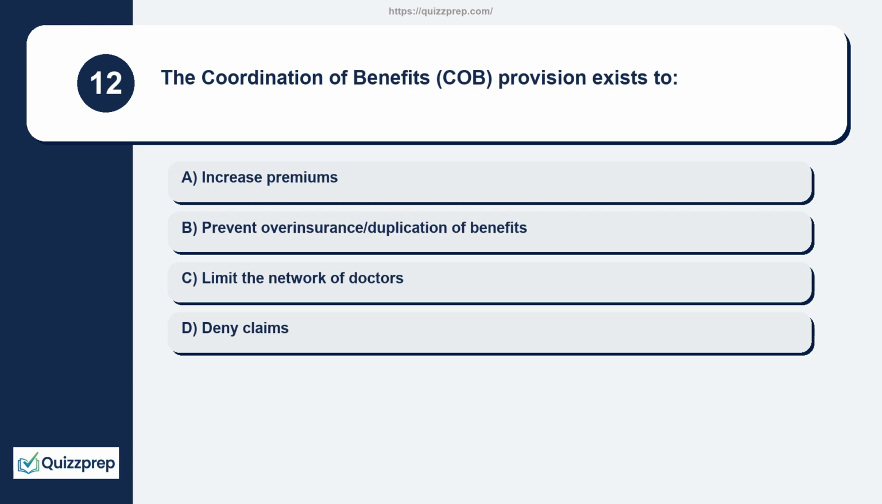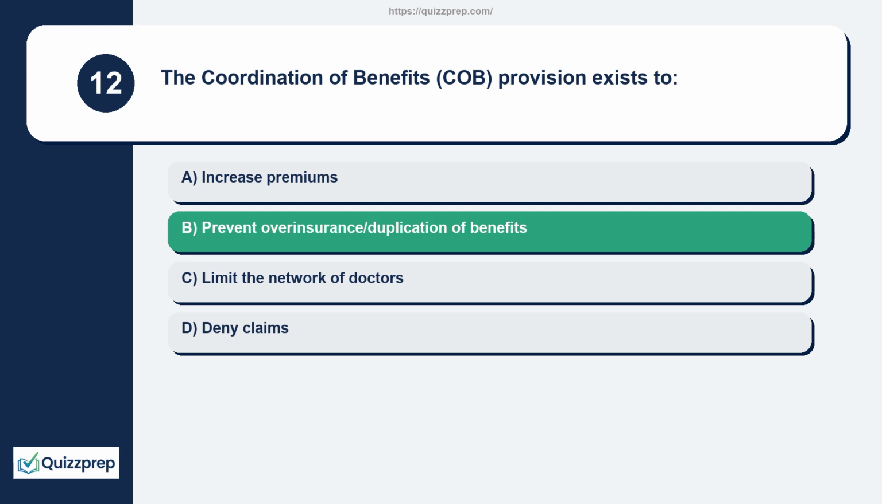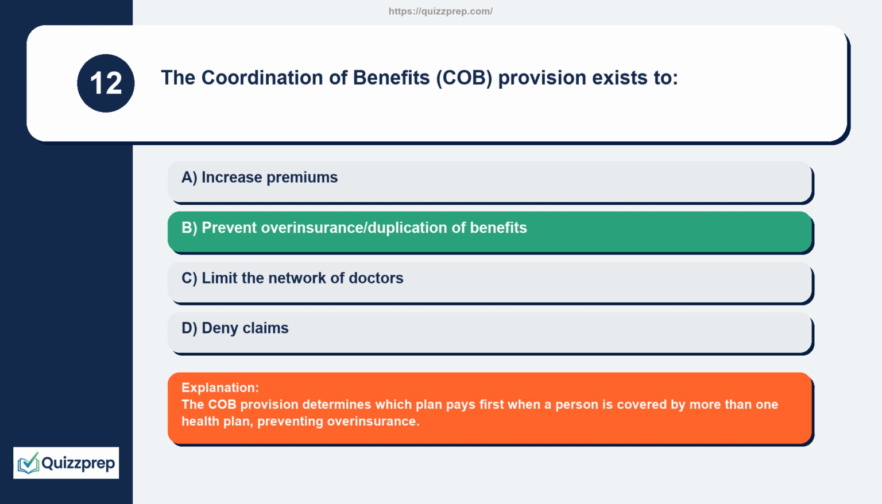Question 12. The coordination of benefits, COB, provision exists to increase premiums, prevent overinsurance/duplication of benefits, limit the network of doctors, deny claims. The COB provision determines which plan pays first when a person is covered by more than one health plan, preventing overinsurance.